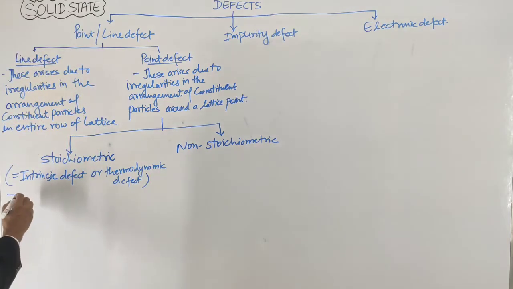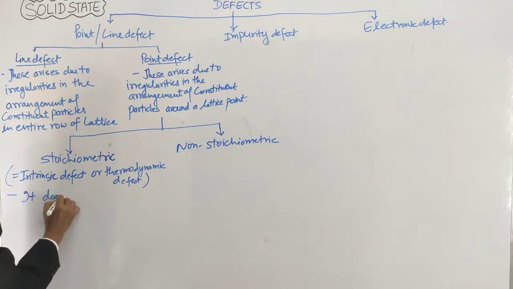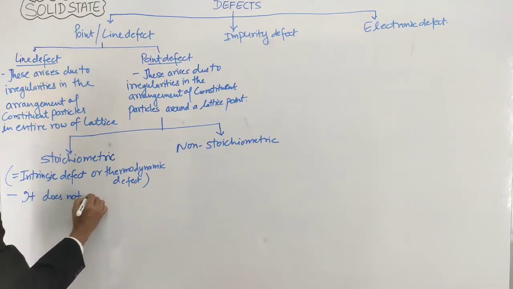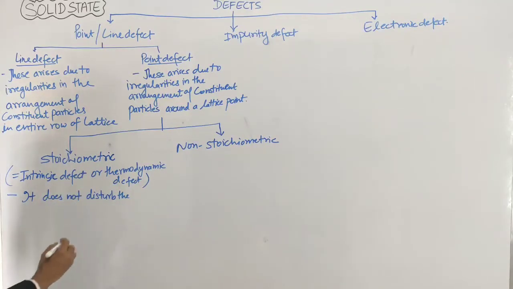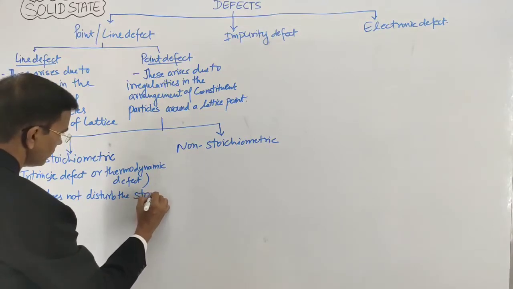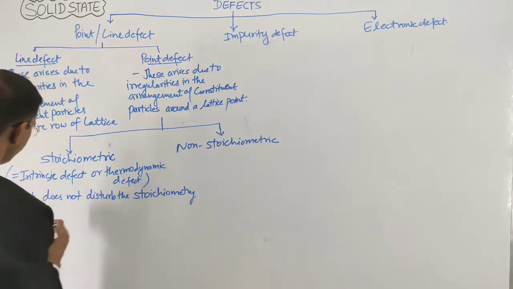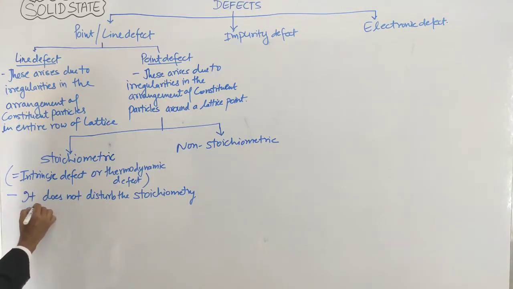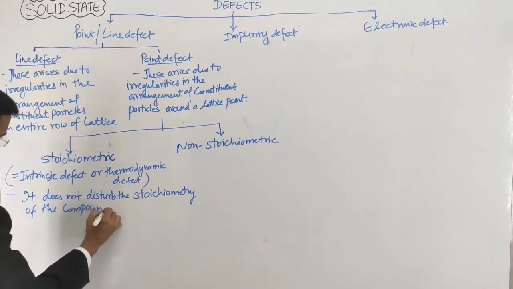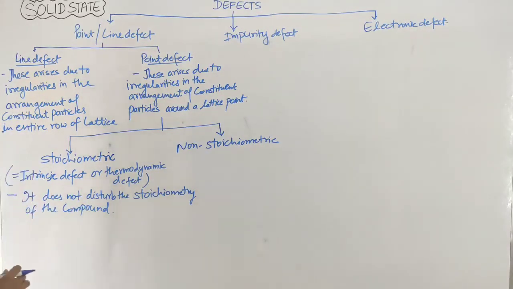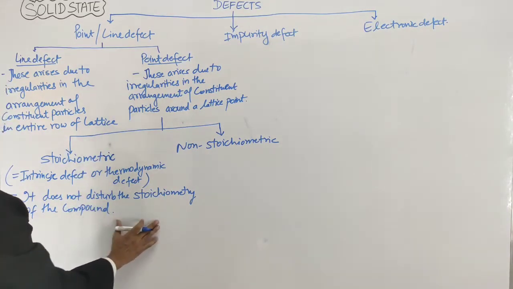So the stoichiometric defect does not disturb the stoichiometry of the compound.